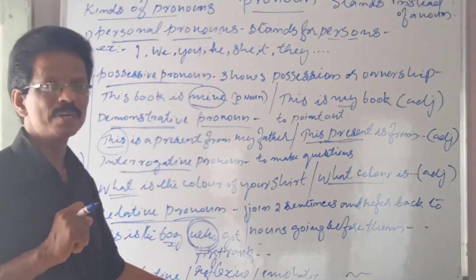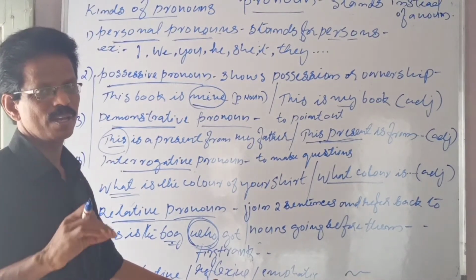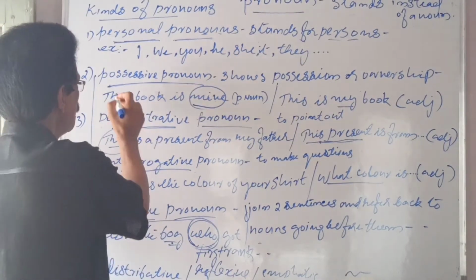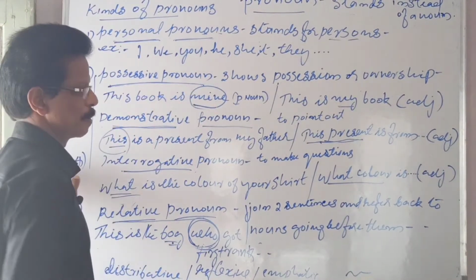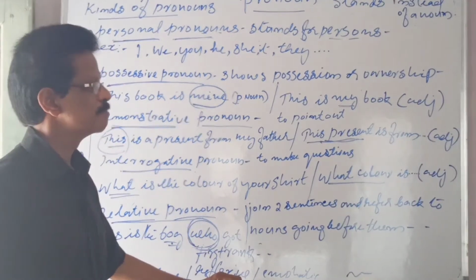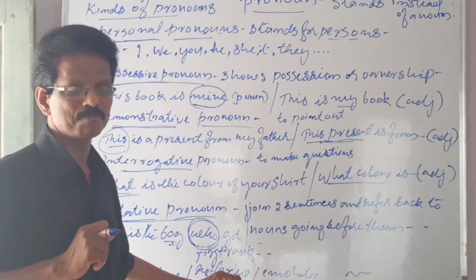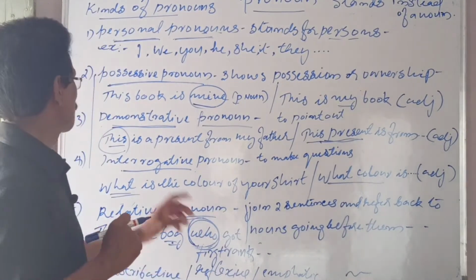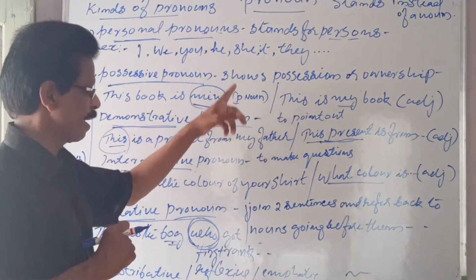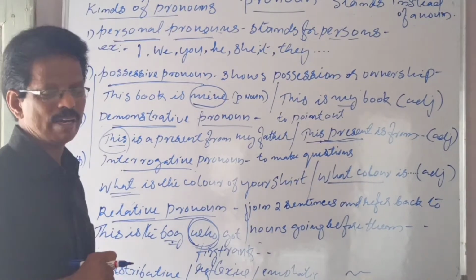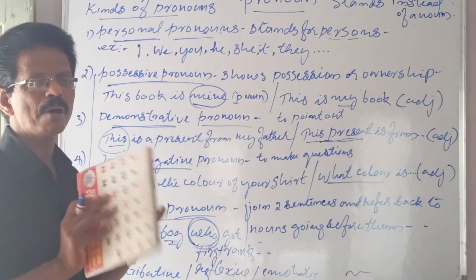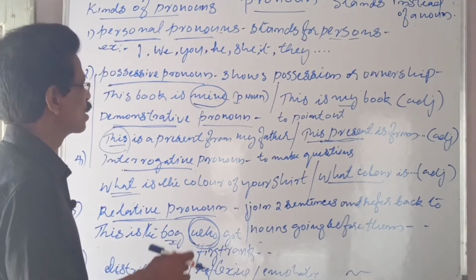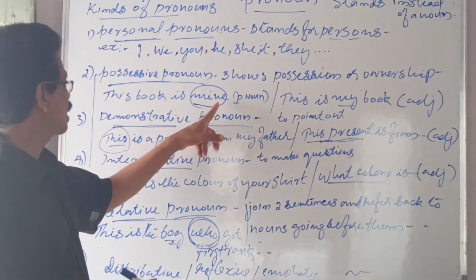Number 1, personal pronoun. Next one, listen carefully and understand. Possessive pronoun. What is possession? Showing ownership. For example, this book is mine. See, the word mine shows possession as well as stands for the book.